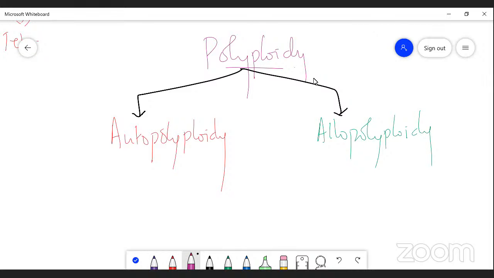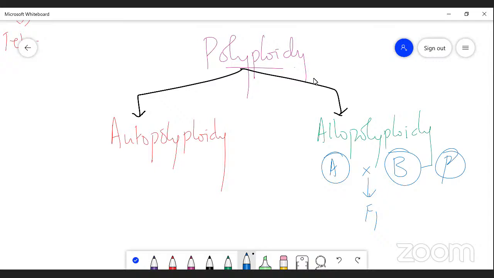Whereas allopolyploidy is a condition in which an organism possesses more than 3 basic sets of chromosomes which are derived from 2 different species. When they are crossed with each other, say for example parental crops A and B are taken. When A is crossed with B, a polyploid F1 is produced. This F1 organism possesses more than 3 basic sets of chromosomes, which are derived from 2 different organisms.